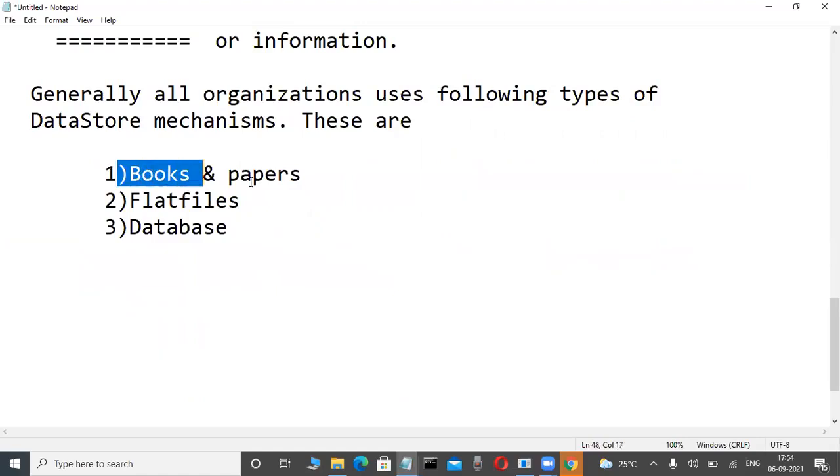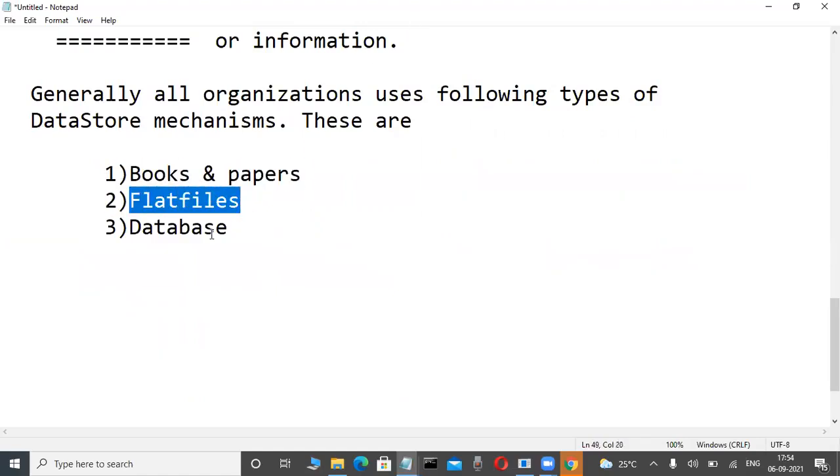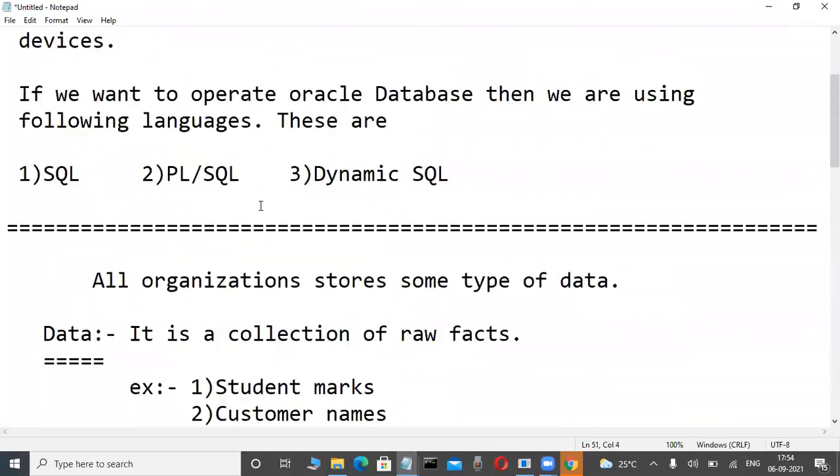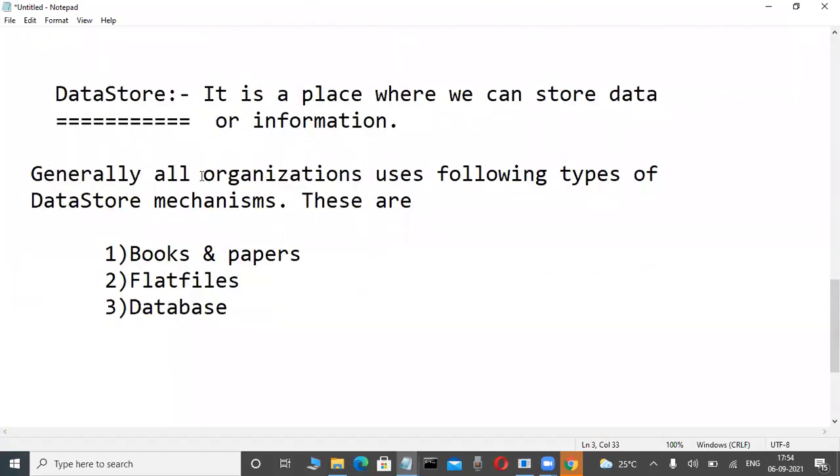Books and papers. Second one, flat files. Third one, database. Once we start that, I will tell you what a database is and all the things. First, for non-technical persons, these are the things: books and papers, flat files, and database. Database software became available in 1960. Don't worry. But books and papers, I am not covering.